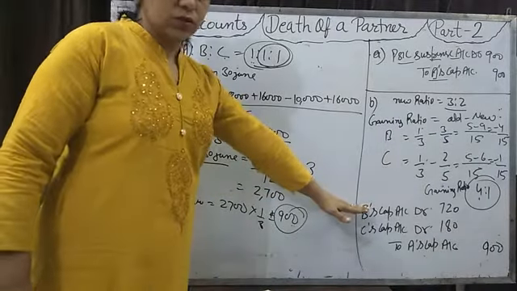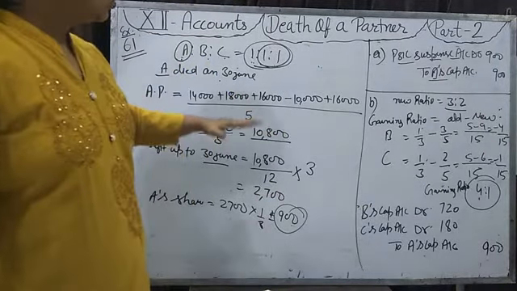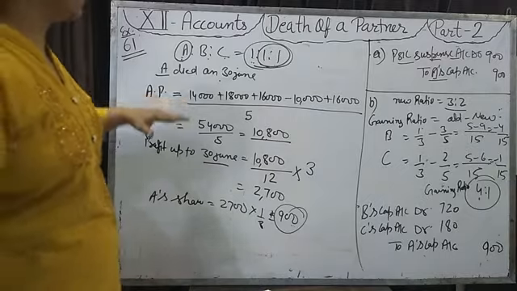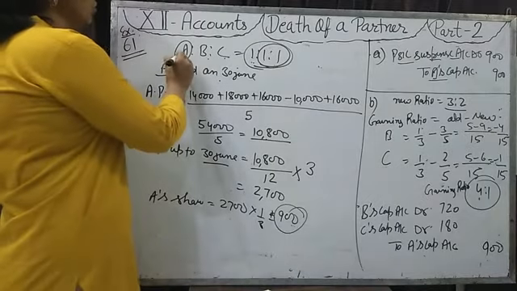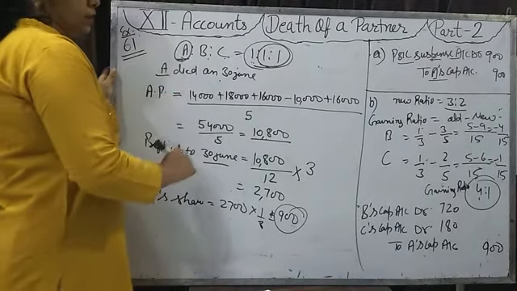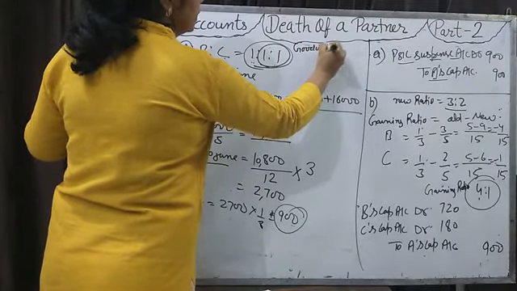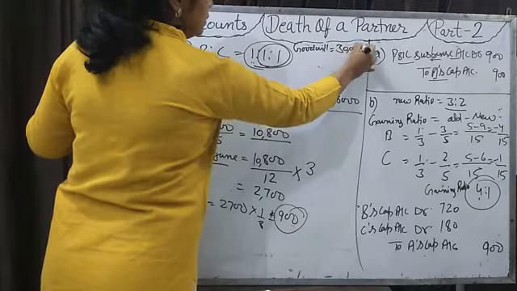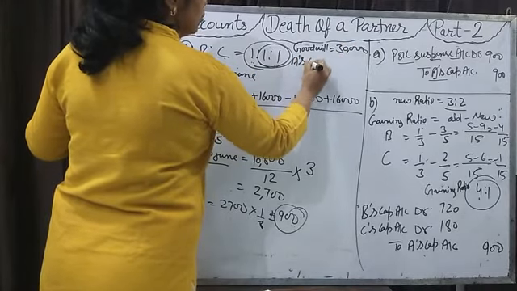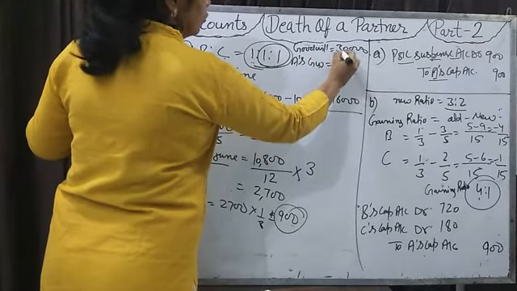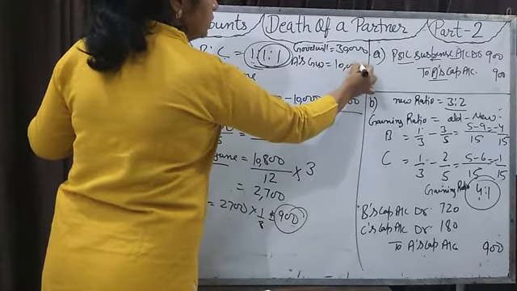For goodwill also, if in this question goodwill was also given to you, give the share of goodwill to A. The goodwill of the firm is 30,000. Then A's goodwill is 1/3 of this, 10,000.